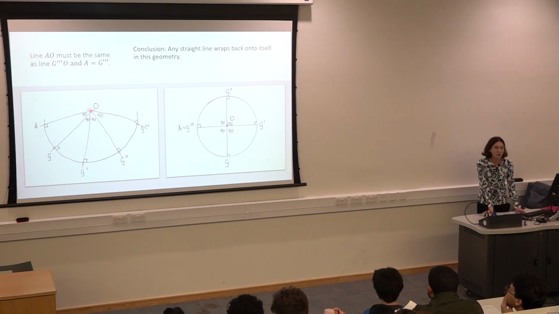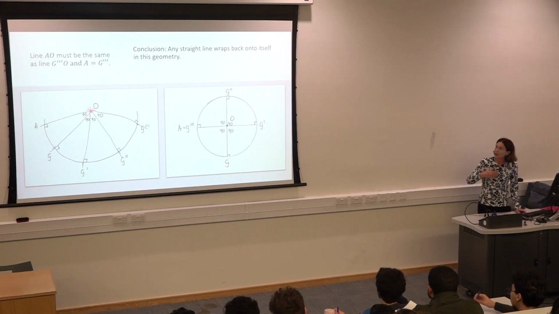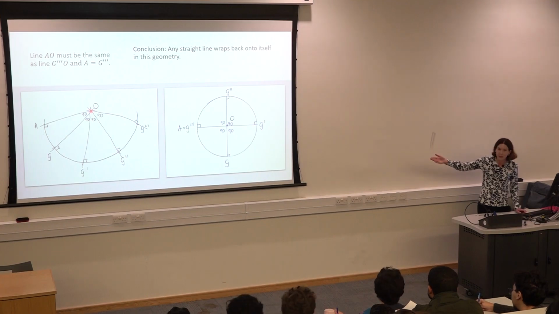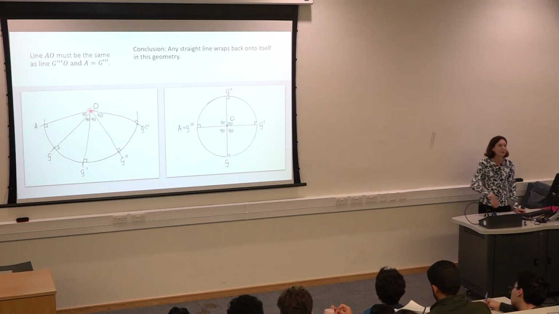All right, so what do we see? If we accept, instead of Euclid's parallel postulate, a different axiom, then your geometry is quite different, right? Your straight lines are going to wrap around and be circles. Angles in a triangle could add up to more than 180 degrees. So you have completely different geometry.